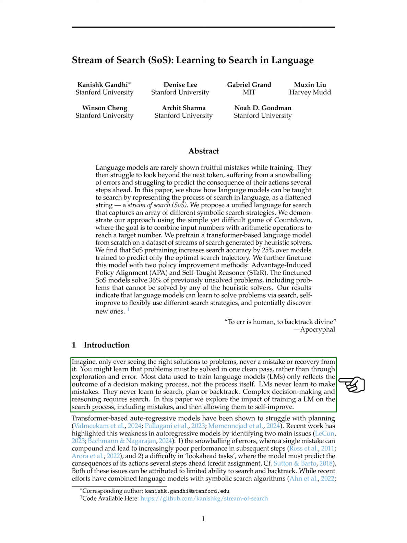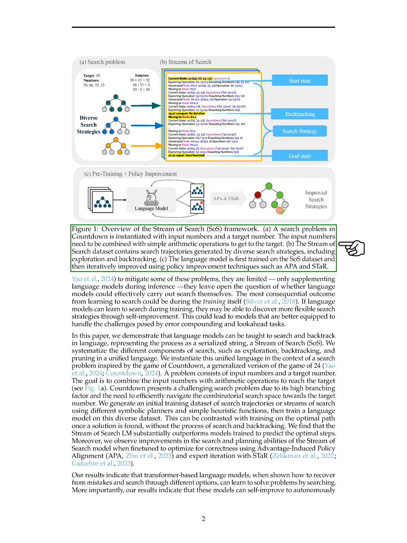We demonstrate that language models can be trained to search and backtrack by representing the process as a stream of search, SoS. We define components like exploration, backtracking, and pruning in a unified language and apply them to a search problem inspired by the game of Countdown. Countdown presents a challenging search problem where input numbers must be combined with arithmetic operations to reach a target number.